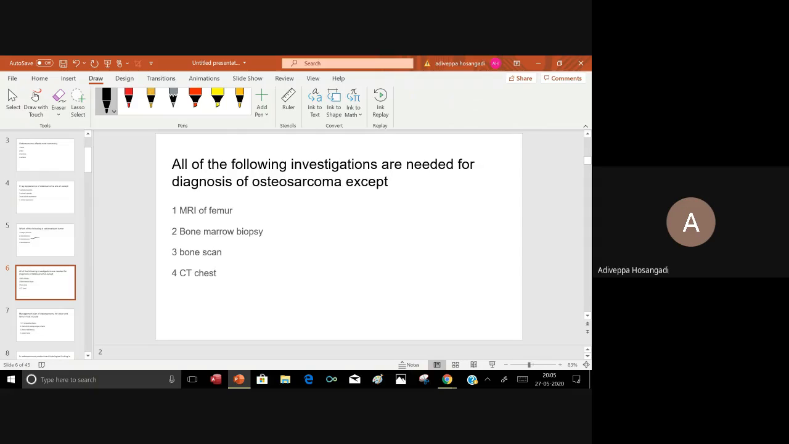All of the following investigations are needed for diagnosis of osteosarcoma except: MRI, bone marrow biopsy, bone scan, CT chest. MRI of the femur is essential. Bone scan is to know the distant bone metastases. CT scan is to know the pulmonary metastases. Bone marrow biopsy is only for lymphoma and other hematogenous malignancies.